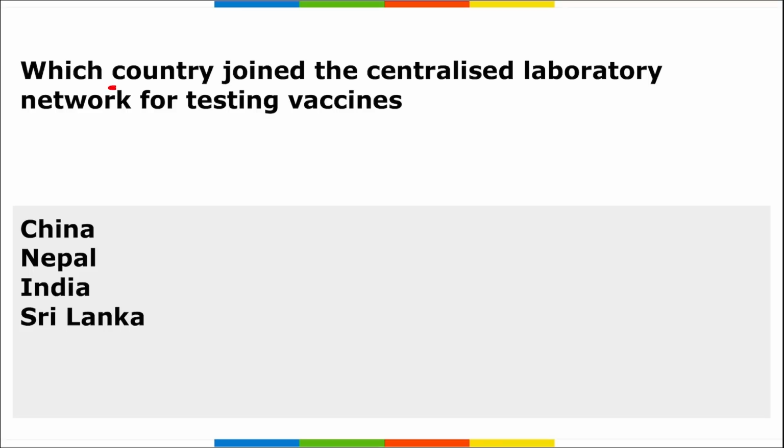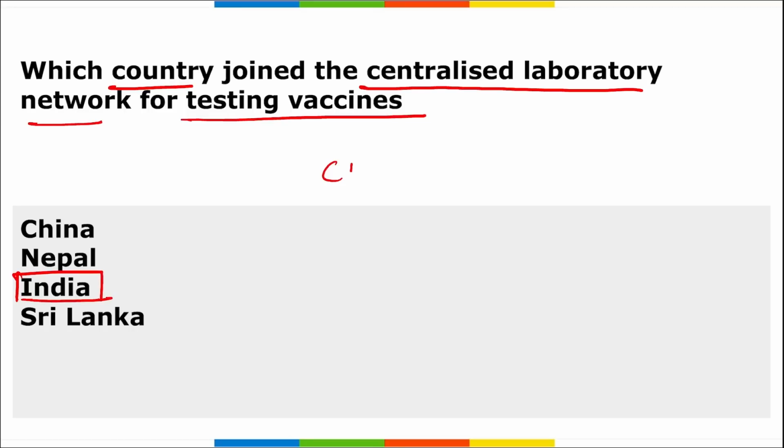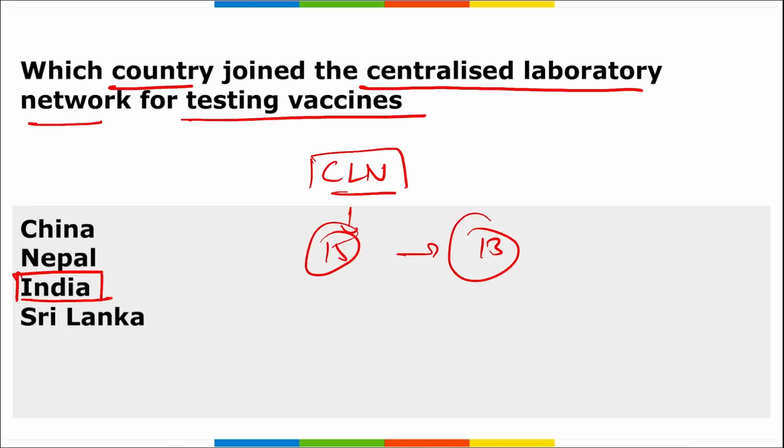Next, which country joined the centralized laboratory network for testing vaccines? I repeat, India has recently joined the centralized laboratory network, CLN, for testing vaccines. In this network, a total of 15 partners and 50 partner facilities in 13 countries work to test vaccines. So if asked how many countries are part of this network, it is 13 countries and 15 partner facilities where they can test various vaccines.